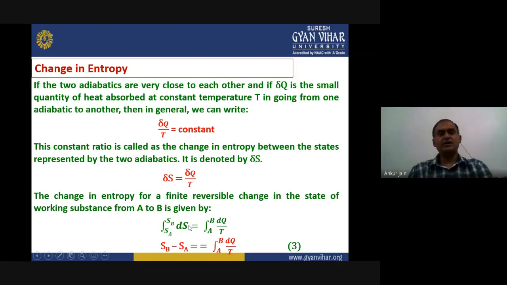We can integrate it. On the other hand, we can write the coordinates as the integration limits A to B of dQ upon T. So we can write it again. When we integrate it, it will become S. So putting the limits, we get S_B minus S_A equals the integration within limits of A to B of dQ upon T. That is our equation number 3.